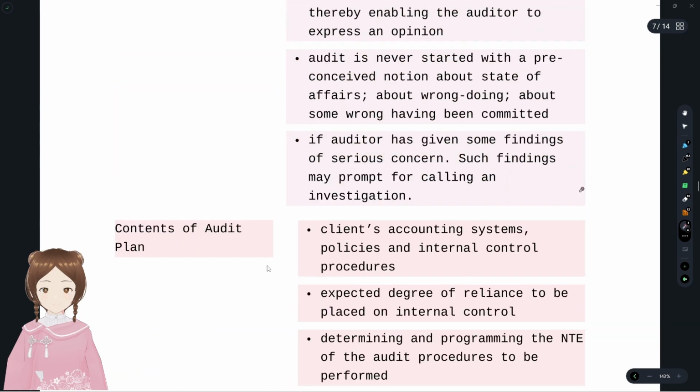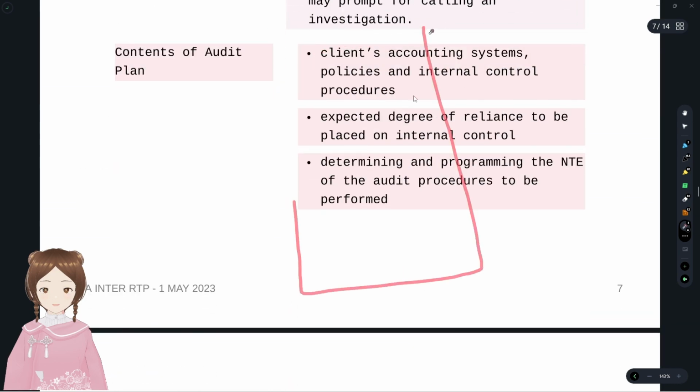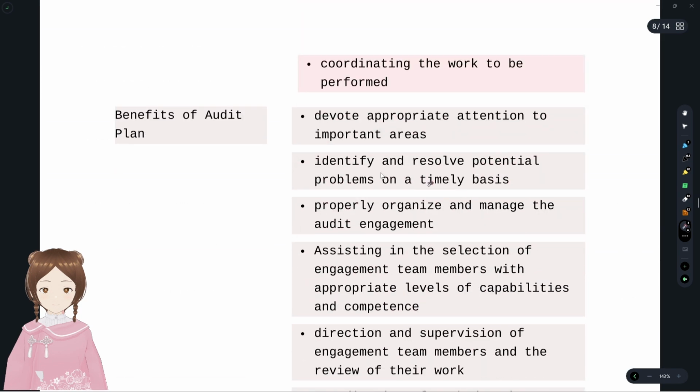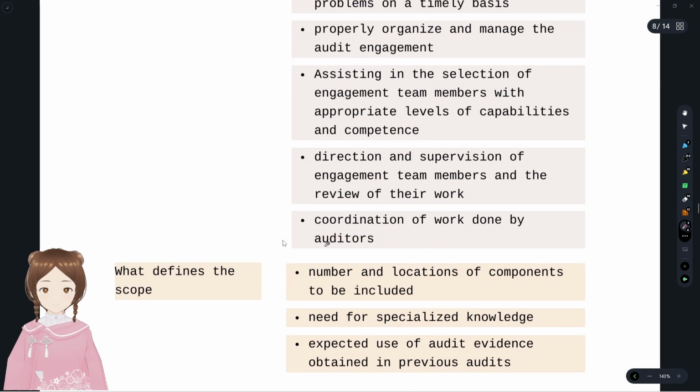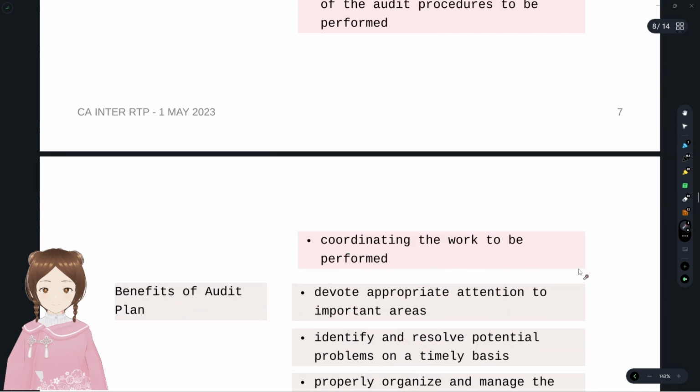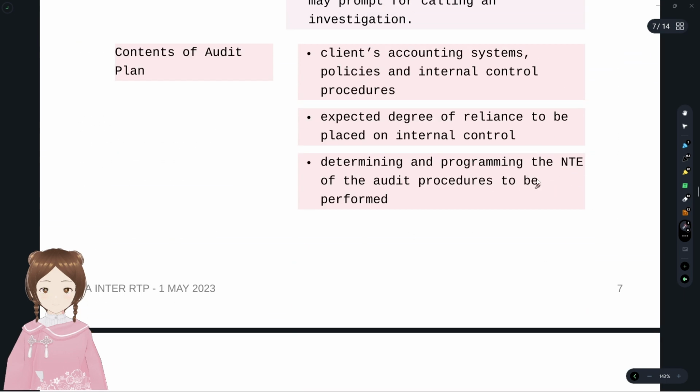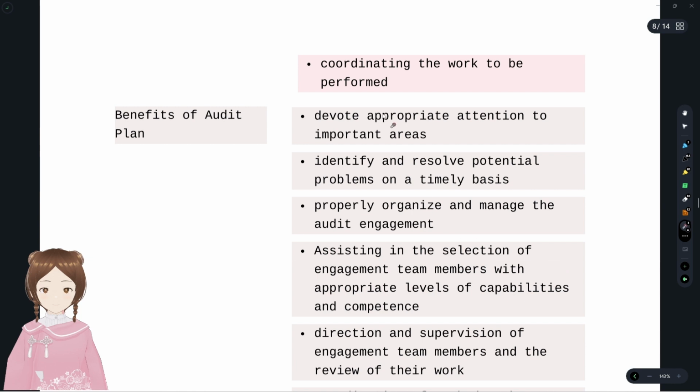You see, these were the characteristics or contents of the audit plan. The benefits were also related to that only. They're talking about the coordination of the work. They're talking about the nature, timing, and extent of the audit procedures. Here, what they are saying is that attention has to be given to a certain extent, and with regards to the nature, whether serious matters have to be put forward or identified to resolve serious or potential problems.